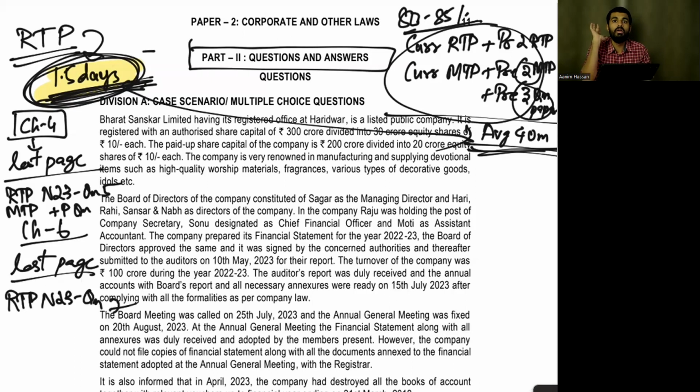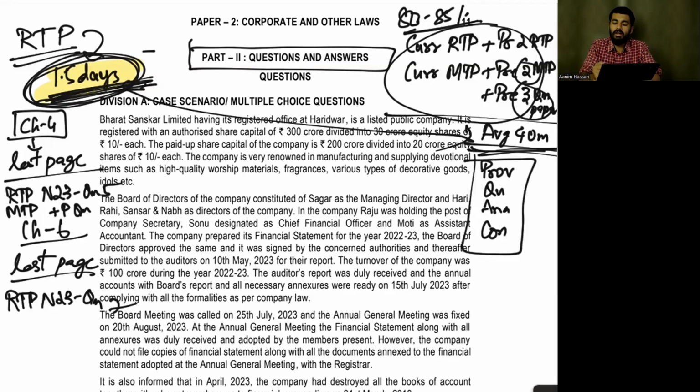You'll be getting 100% marks from that particular question, because you know the question and you know the answer. Now, how to present the answer? Generally, first the provision, then the question set, then you analyze it, then you come up with a conclusion. This is the trend.